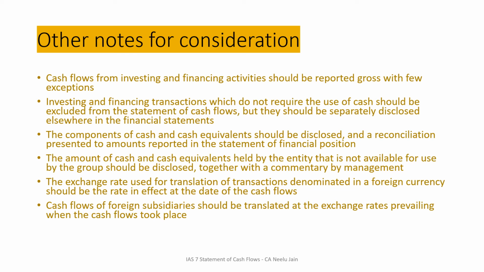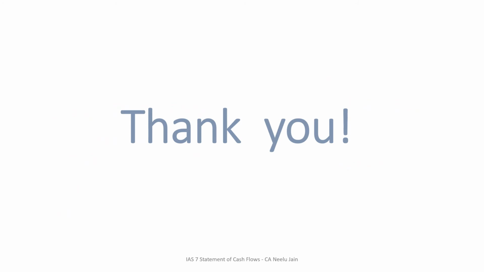Cash flows of foreign subsidiaries should be translated at the exchange rates prevailing when the cash flow took place. So basically here we have done our quick summary of IAS 7. What is IAS 7? It is the statement of cash flows. Why is it there? Because as per IAS 1 it forms an important part of your financial statements. The particular guidance in IAS 7 is required because it guides on how you need to prepare your cash flow statements, like how you need to present it,